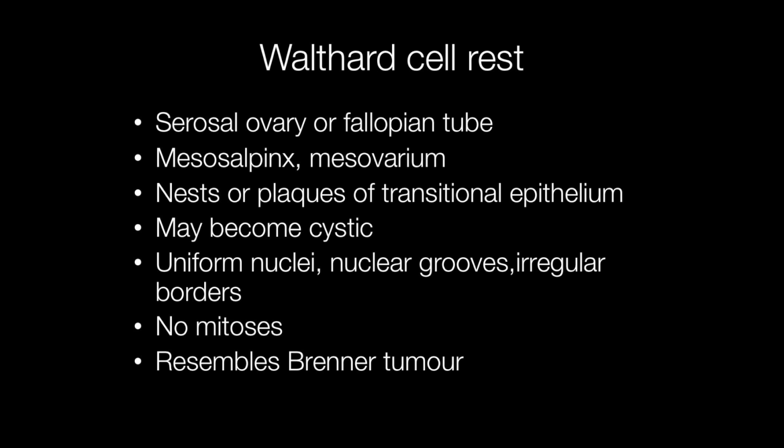As well as being found on the serosal aspects of the ovary or fallopian tube, they may be found in the mesosalpinx and mesovarium. The nests or plaques of cells are composed of transitional epithelium, and they may become cystic and contain eosinophilic secretions. The nuclei are regular with minimal or no mitotic figures. The nuclei have grooves, and the nests of cells have irregular borders and resemble the nests of cells found in Brenner tumours.